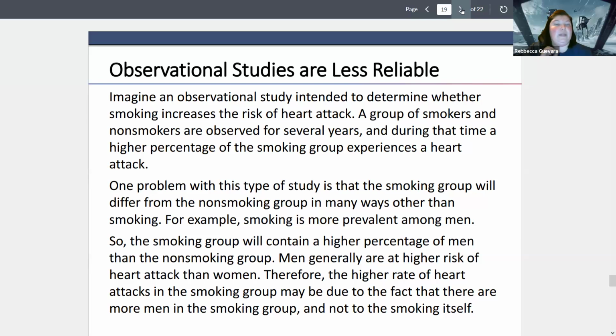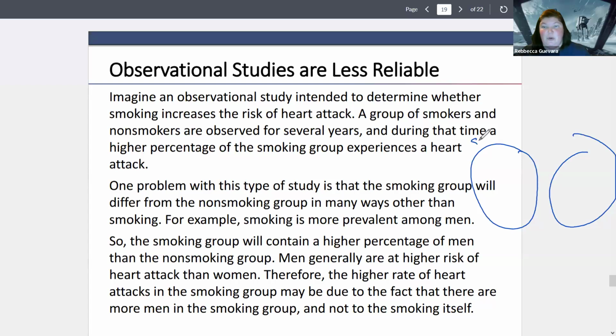So one problem that we would have here is that when we have this observational study, there are other things that would make the group of smokers and the group of non-smokers different from each other. So the differences, it's not just smoking. And if it was just smoking, that would be fine because smoking is my treatment. But if you're letting people choose smoking or non-smoking, there's other behaviors that are going to go along with it. People who smoke are more likely to be alcoholics or consume more alcohol.